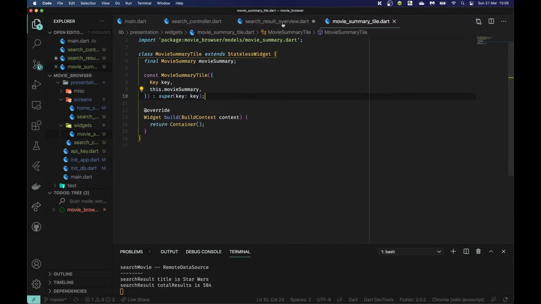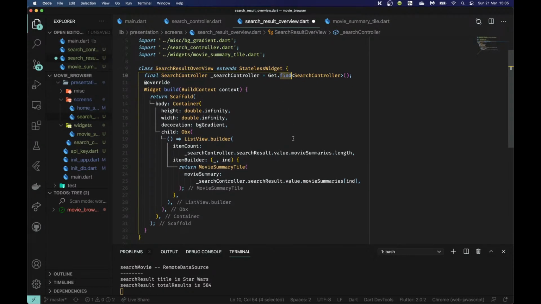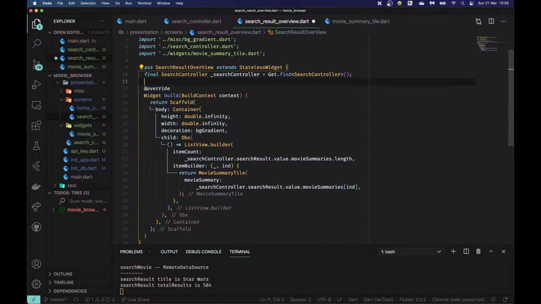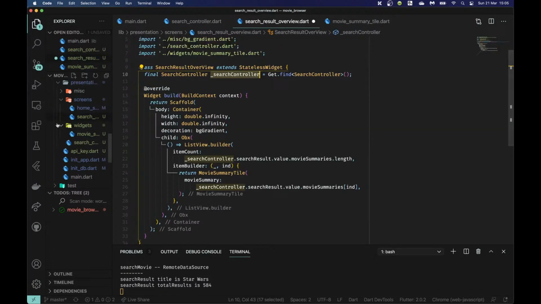So of course you guys know that I could use Get.put, Get.find, but it just doesn't make sense here, right? For things like these search controllers, it's great because I'm using it in different places. I'm using it in the search results overview. I'm also using it in my home screen, which I've closed apparently.